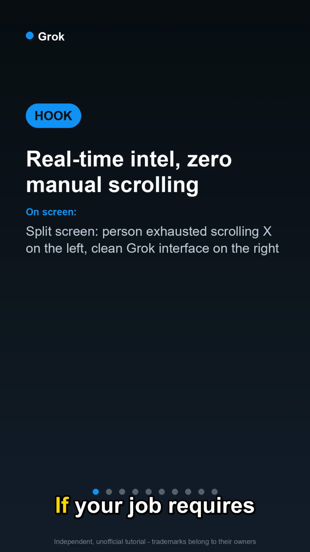If your job requires knowing what people are saying about your industry right now, you have probably wasted hours manually scrolling X, news sites, and forums just to write a single brief. Grok is the only major AI with live access to X posts, so it can surface trending conversations, sentiment shifts, and emerging topics the moment they happen. Let me show you a repeatable workflow that turns that chaos into a clean intelligence brief in under 10 minutes.